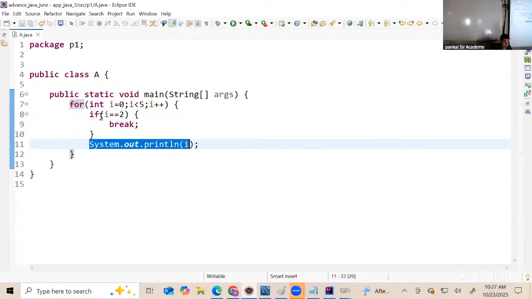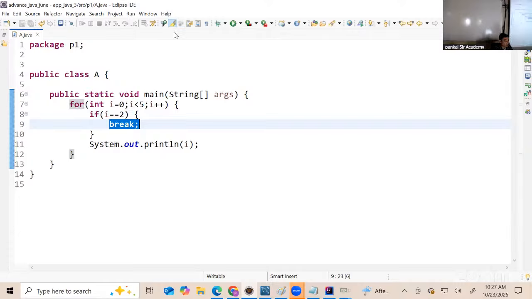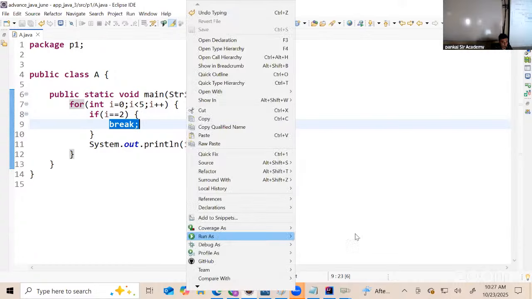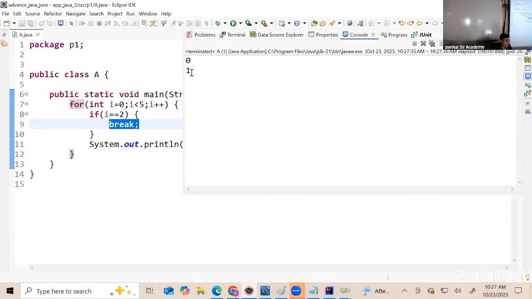But now when the value of i becomes 2, the break keyword will run and the for loop has to stop, which means the output will be 0 and 1. So when you right click and run as Java application, observe here, the output is going to be 0 and 1. I hope this part is clear.